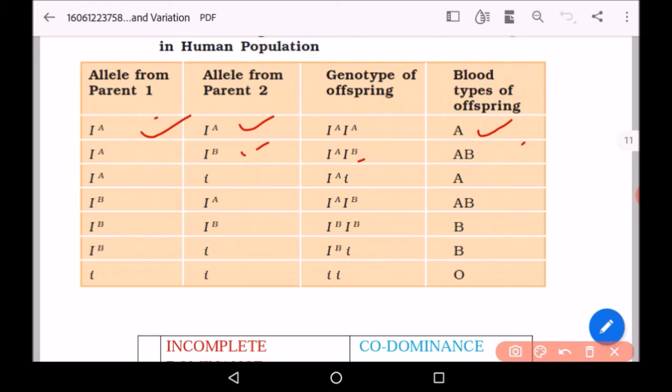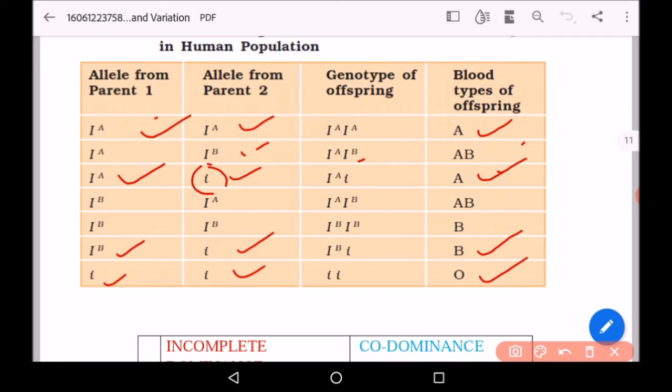When the alleles from the parents are IA and i, the blood group of the offspring is A, because IA is dominant and it is expressing a different form of sugar, whereas i is not expressing any form of sugar. So the blood group is A. Similarly, when IB and i are present, the offspring has B type blood group. And when neither IA nor IB is present, only i in both parents, it is O type blood group in the offspring.